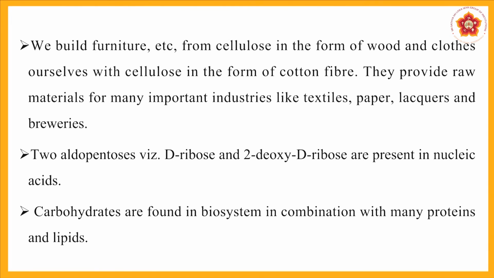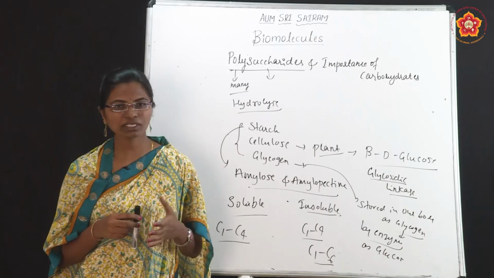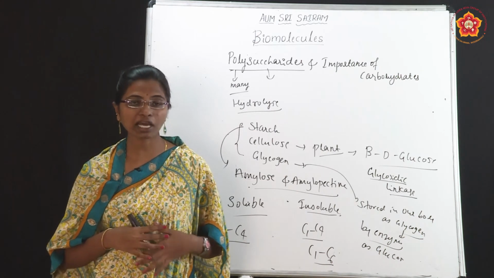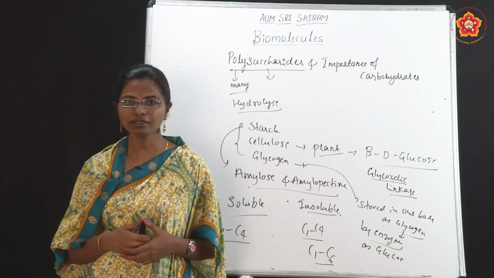Two aldopentoses, namely D-ribose and 2-deoxy-D-ribose, are present in nucleic acids. We will discuss these two names again in nucleic acids. We know nucleic acids are very important for our body. Carbohydrates are found in biosystems in combination with many proteins and lipids. So that is all about the importance of carbohydrates. Carbohydrates are very essential for our body.